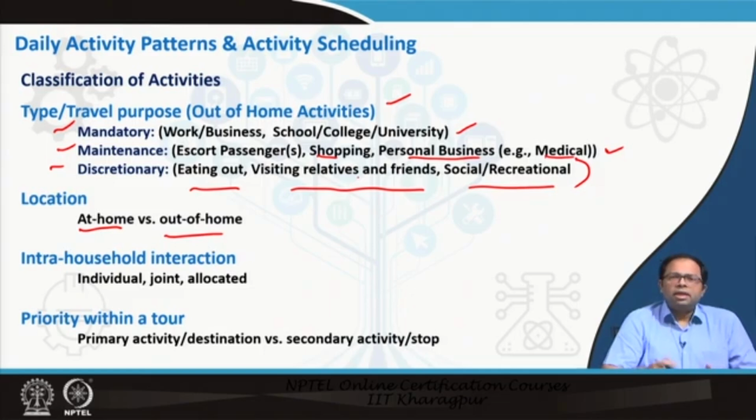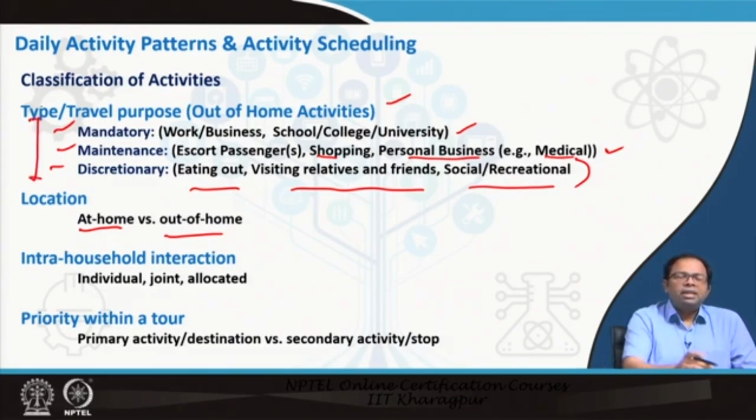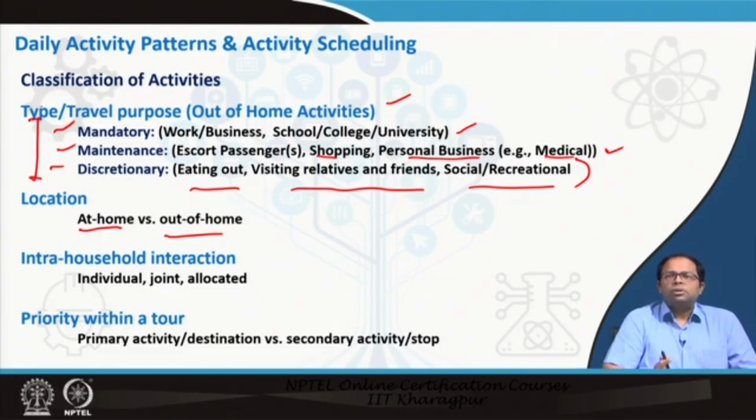But somebody can think in a different way. Somebody may think that all these things have to be done in a joint fashion. That means maybe some maintenance I can trade off with some discretionary activities. It could happen. I may think that, well, okay, I will delay my shopping to the next day and do some amount of recreation today. So this kind of trade-off can also happen. But this is just to make sure that the basic things are met, or most of the people actually follow this kind of rules. So these rules are actually created at the beginning.